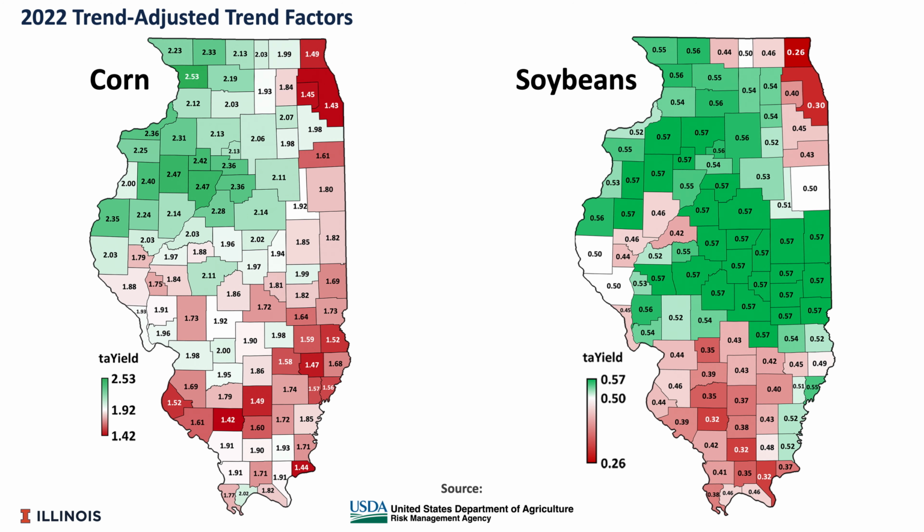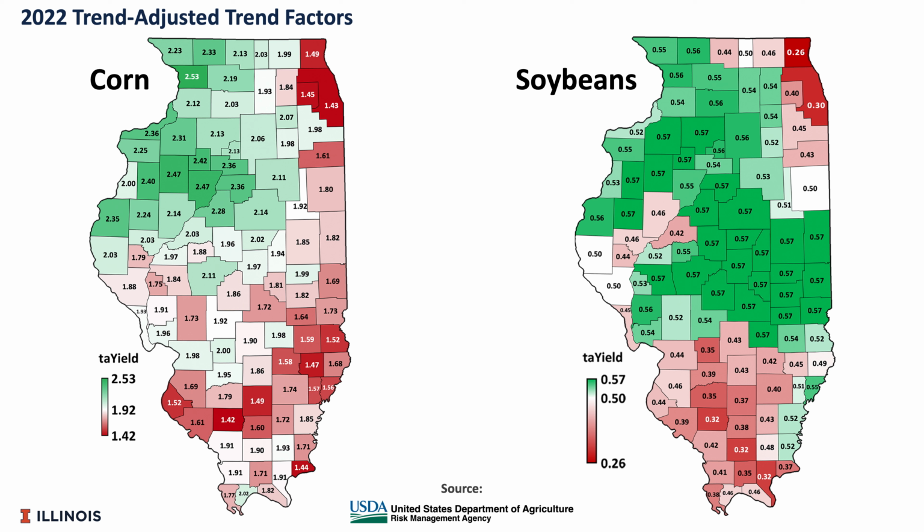As part of that endorsement, RMA provides trend-adjusted yield factors for each county in Illinois and other areas where the trend endorsement exists. Those trend adjustments take into account, again, the yield increases that have occurred over time.